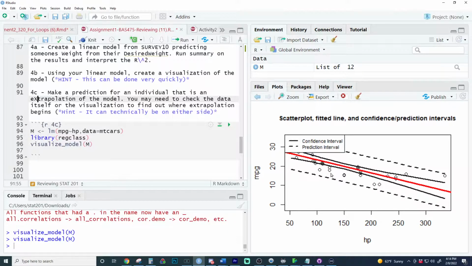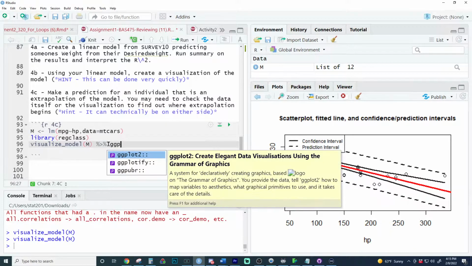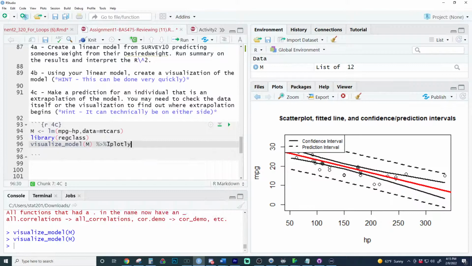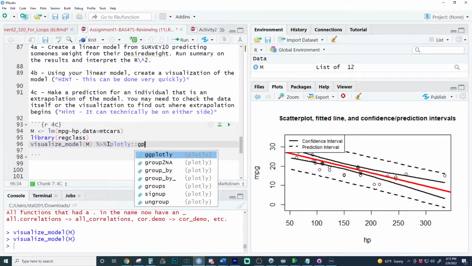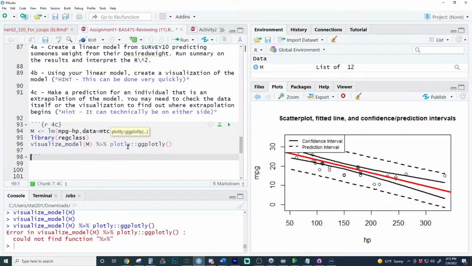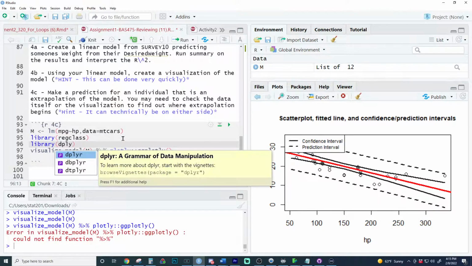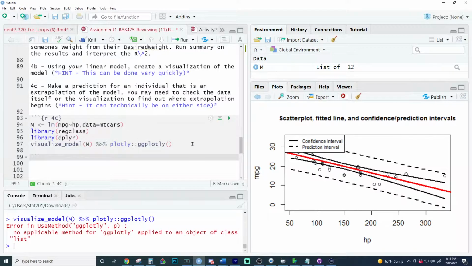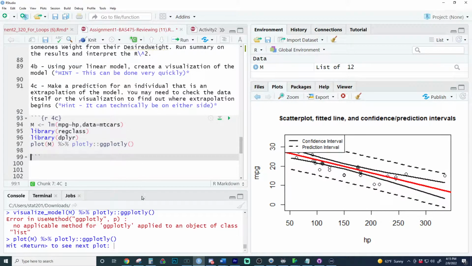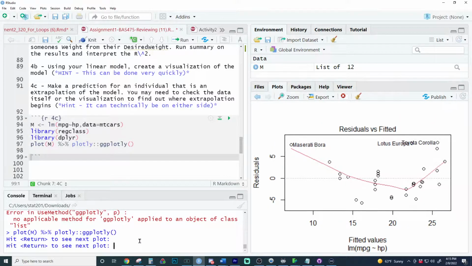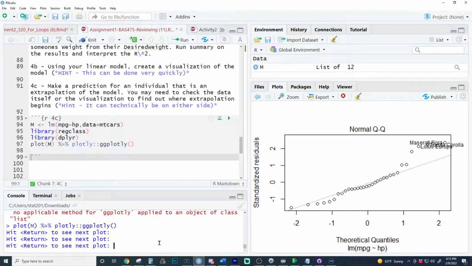And visually what this looks like, I don't think this will work with a ggplotly. It's going to be mad. Let's go to plotly. If this works, it'll be amazing. It doesn't like it. Couldn't find. Oh, I don't have dplyr loaded. It's not going to work. No, it doesn't like it. That would have been super cool if that worked.